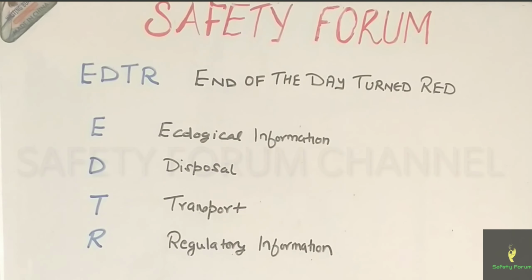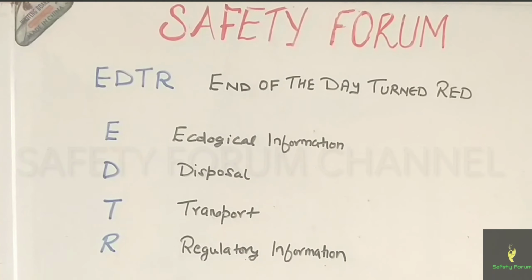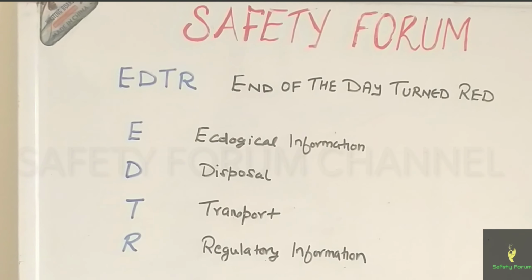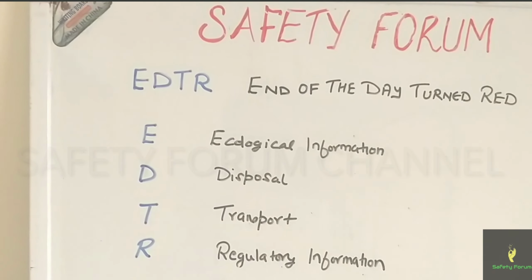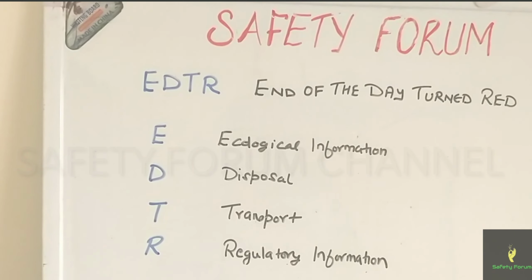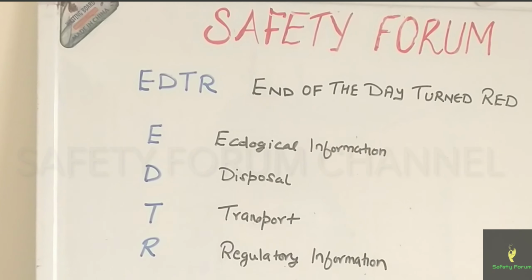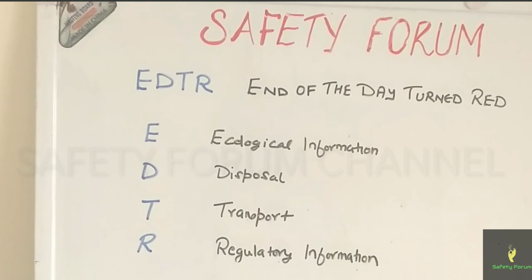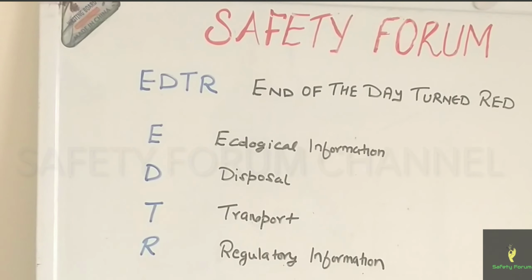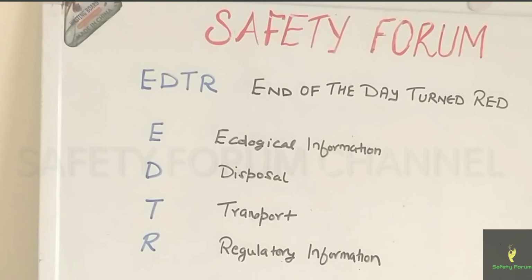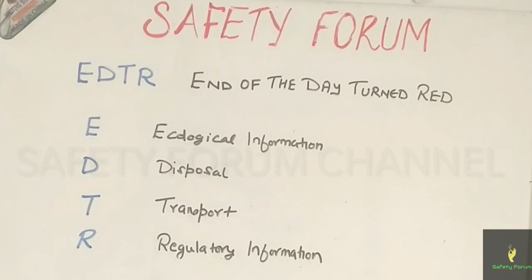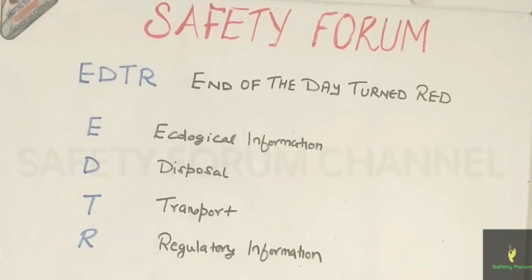And finally the EDTR, which is end of the day turned red, where E is ecological information, D is disposal information, T is transport information, and R is regulatory information. I hope these three statements will help you remember all the 15 points in the MSDS, that is the material safety datasheet, and it will be very useful in your job interviews and on your site.